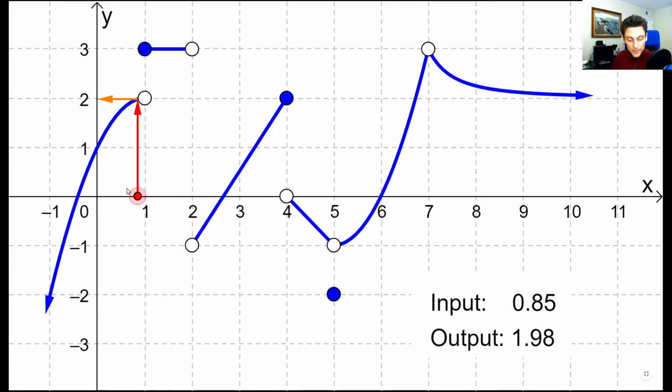If you said the y values are getting closer and closer to 2, that would be correct. As the x values get closer to 1 from the left, so here are the x values of like 0.91, 0.92, 0.93, 0.94, the outputs are getting closer and closer to 2. In fact, here, when you round, it actually gets exactly 2. But technically, these are getting closer and closer to 2 and never actually equal to 2.